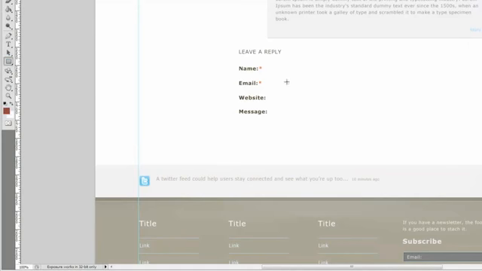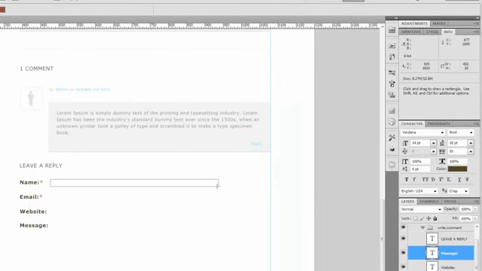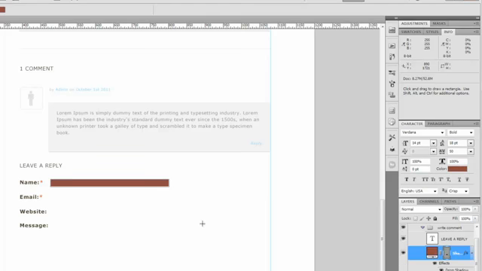So select your rectangle tool and draw a rectangle that is about 326 by 18. That should be good right there.